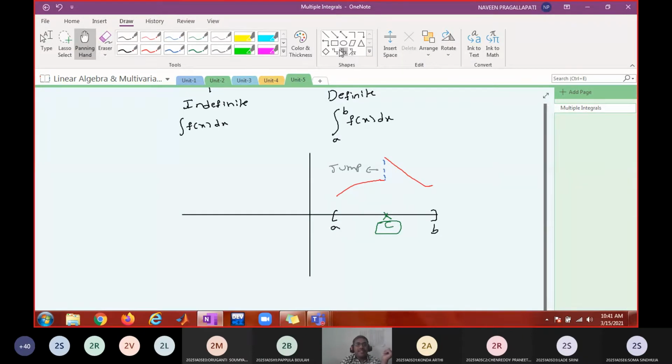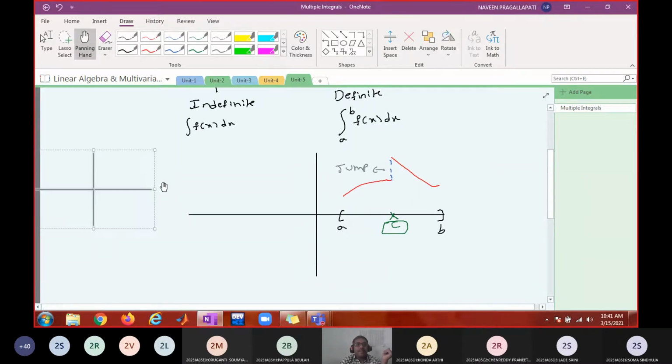Can you give an example of an infinite jump discontinuity? Can you provide any example of a discontinuity where the jump is infinity? Jump is nothing but the difference between left limit and right limit. If the difference between right limit and left limit is finite, then that is called finite jump, otherwise infinite jump. Is there an example? Tan x, correct. Because tan pi by 2 is infinity, right?